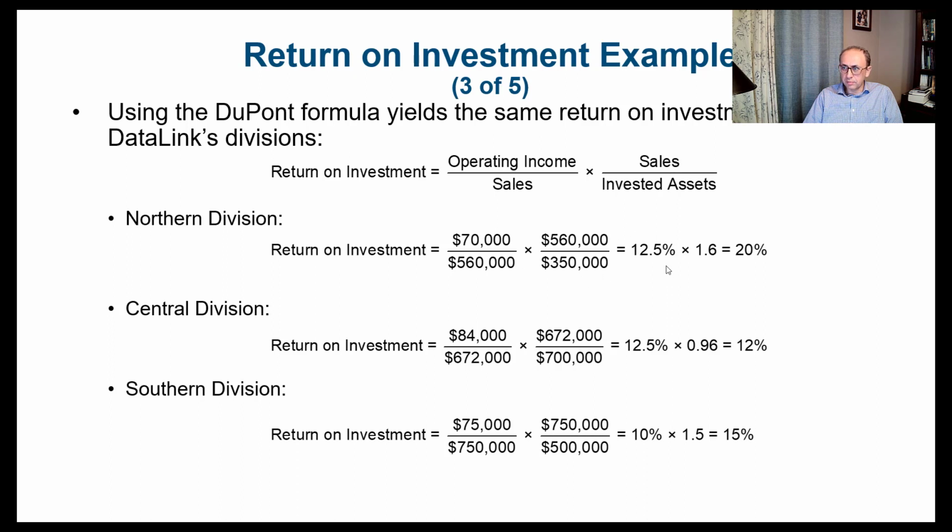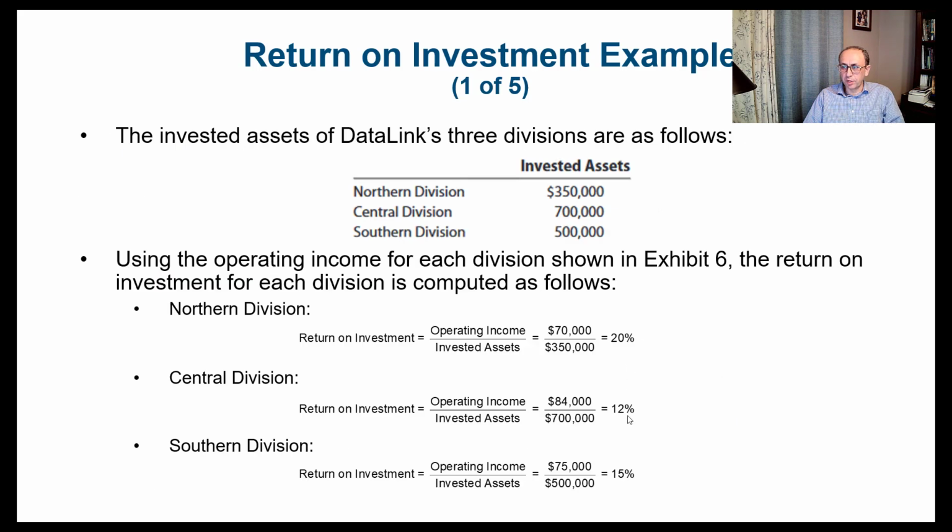So we run the numbers, we get here 12.5 for the northern division, that's the profit margin. The central division profit margin is 12.5 also, and the southern division is only 10%. For the investment turnover, it's 1.6 for the northern division, 0.96 for the central division, and 1.45 for the southern division. We multiply these two values together, we get the return on investment, which is the 20%, 12%, and the 15%. Same values that we had before here.